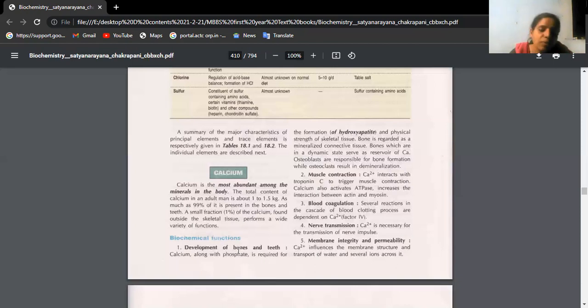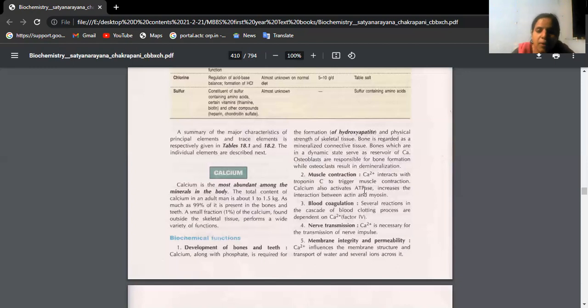Calcium is also important for muscle contraction, which we usually study during physiology. Calcium ions enter inside the skeletal muscle fiber, and actin fibers slide over myosin fibers.